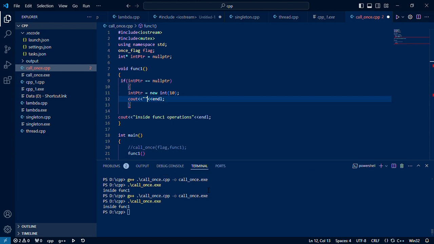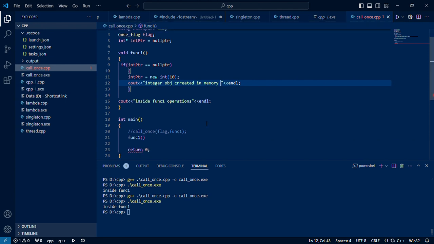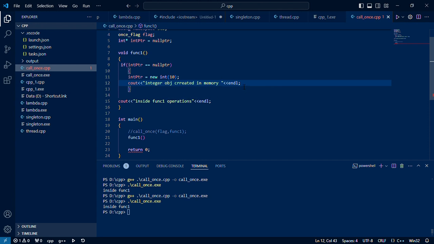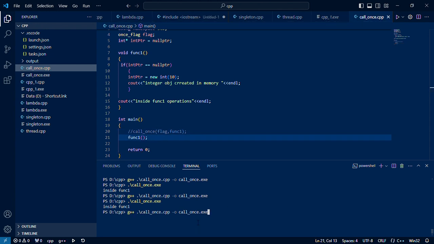Here I am saying integer object is created in memory and initialized. I'm temporarily doing this. So now fun1, everything is fine. We need a semicolon. So let's compile and run it.